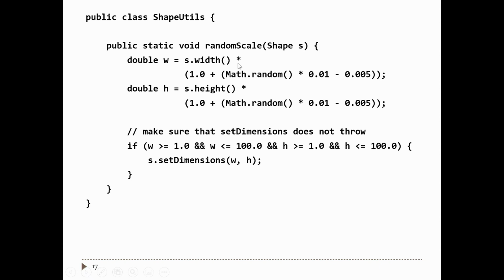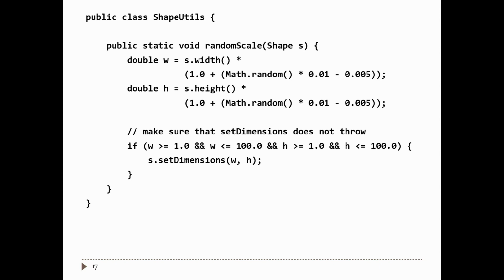Multiply that by the width, and that changes the width slightly. You do the same thing for the height. Again, 1 plus the value between 0 and 1% minus 0.5%. So in other words, change its size plus or minus 0.5% of its height. So that's our new width and new height. Now we actually do the correct thing. We check if the new height and the new width are between 1 and 100. And if they are, we go ahead and change the dimensions of the shape. If not, we do nothing. So in other words, it doesn't change the size of the shape.